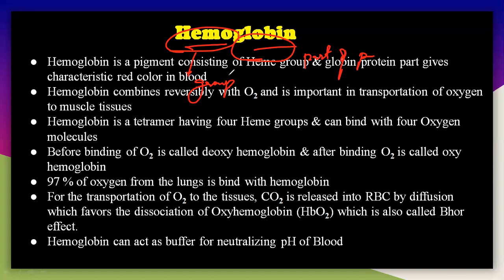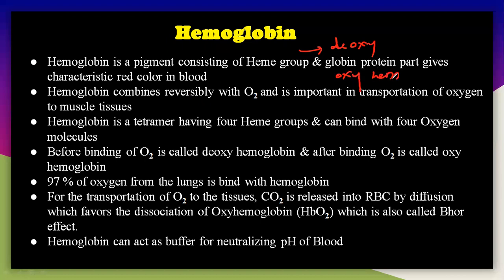Generally, hemoglobin exists in two forms: one is deoxyhemoglobin, and the second is oxyhemoglobin. Hemoglobin binds reversibly with oxygen, and it also binds with CO2. That means the oxygen is transported from the lungs to the tissues with the help of hemoglobin.